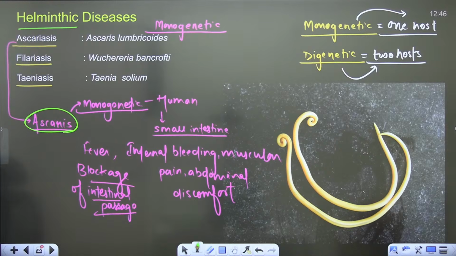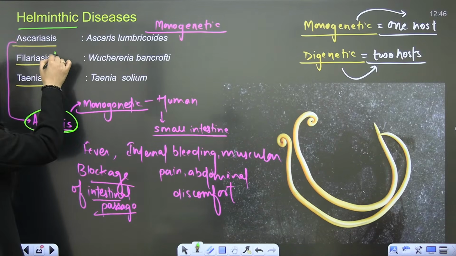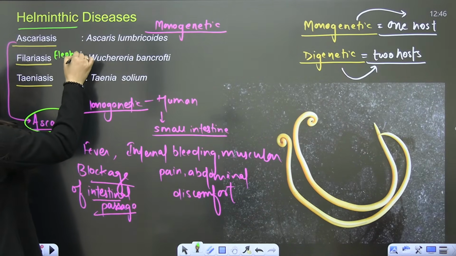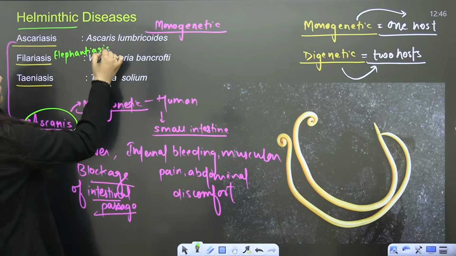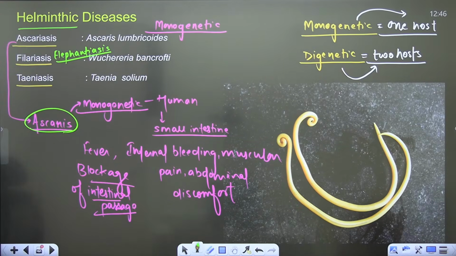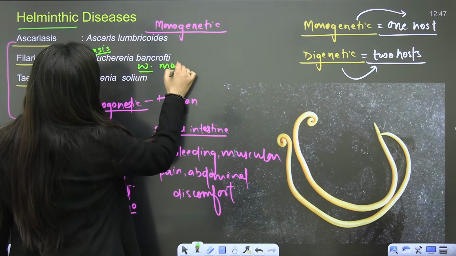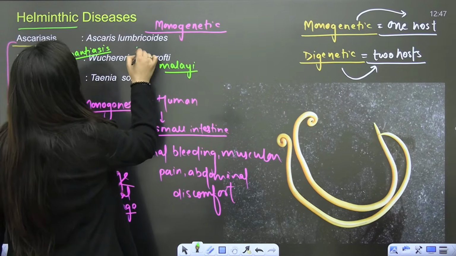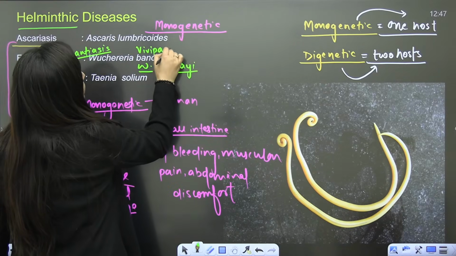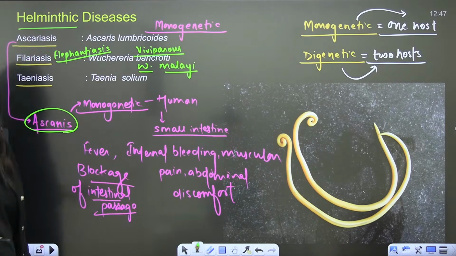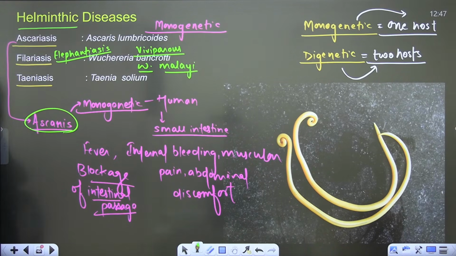Then filariasis. This filariasis is also known as elephantiasis. It is caused by Wuchereria bancrofti, and there is one more species also, Brugia malayi. It is considered as viviparous. It will give birth to young ones, but obviously placenta will not be there.